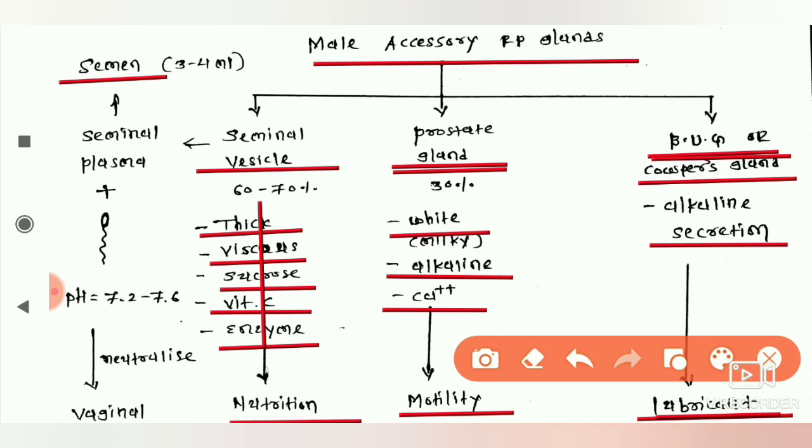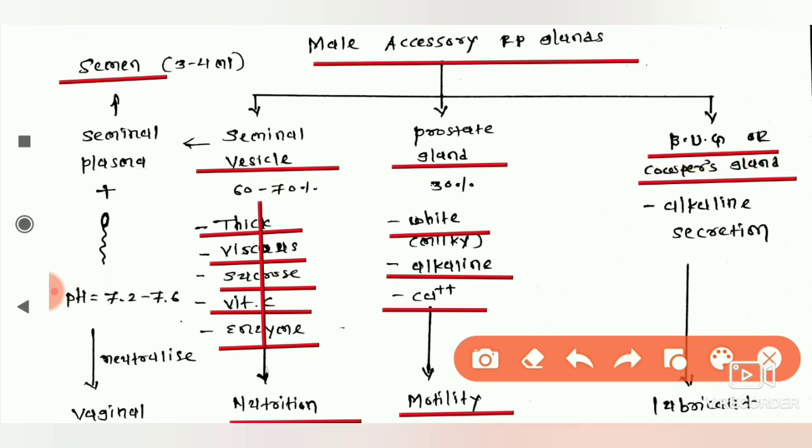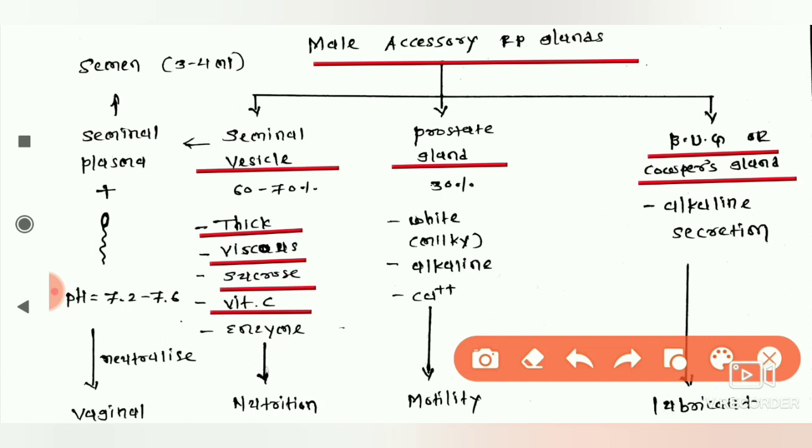Now, the secretions of the male accessory reproductive glands, such as the seminal vesicle, prostate gland and bulbourethral gland, together form the seminal plasma. In seminal plasma, what is the proportion of each secretion? In seminal plasma, the seminal vesicles contribute 60 to 70% of the secretion, 30% is the secretion of the prostate gland, and a mild secretion comes from the bulbourethral gland; that forms seminal plasma. Seminal plasma along with sperm cells is called semen.